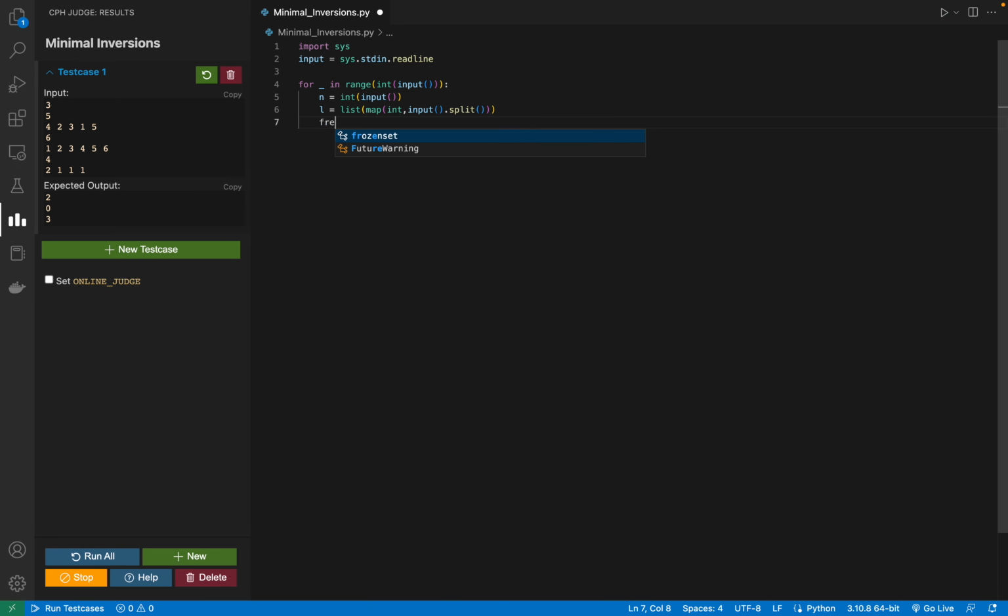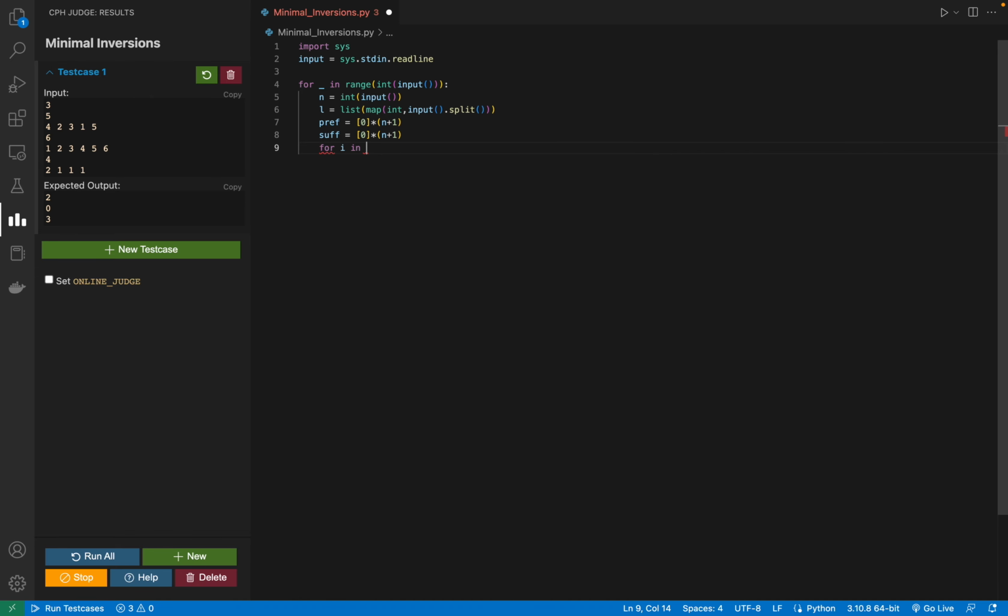So I am going to make a frequency array which is initially 0 for n+1 elements, to avoid the 0 indexing. And I also want to have a suffix array, so let me name it prefix array and suffix array, and this will also be 0 for n+1 elements.